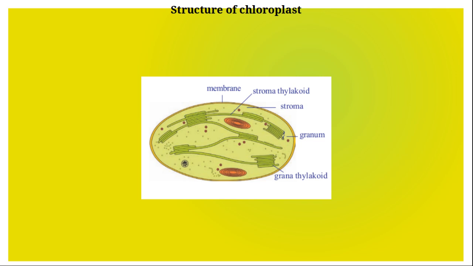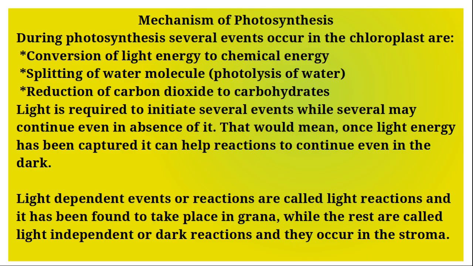Mechanism of photosynthesis. During photosynthesis, several events occur in the chloroplast: conversion of light energy to chemical energy, splitting of the water molecule, and reduction of carbon dioxide to carbohydrate. Light is required to initiate several events, while several may continue even in absence of it. That would mean once light energy has been captured, it can help reactions to continue even in the dark.